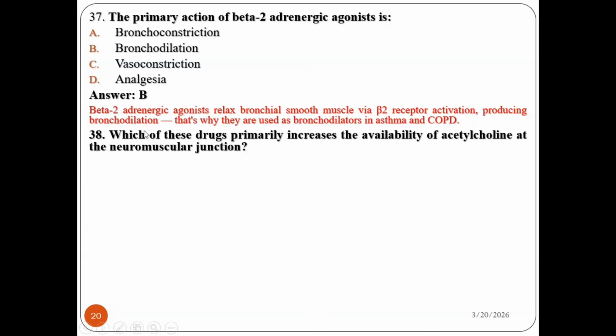Question number 38. Which of these drugs primarily increases the availability of acetylcholine at the neuromuscular junction? Neostigmine, ephedrine, pralidoxime, and physostigmine.